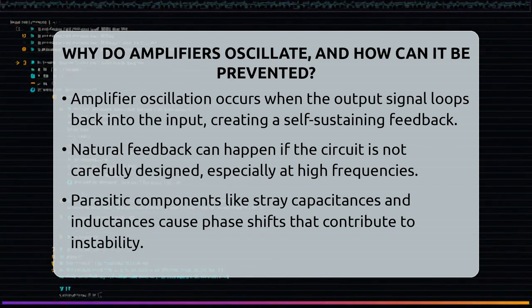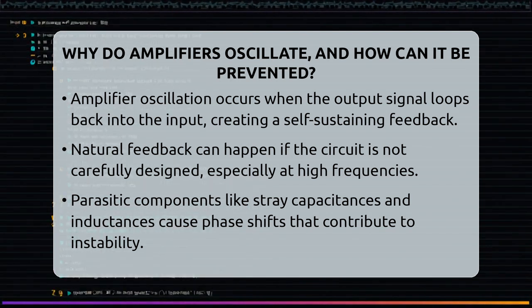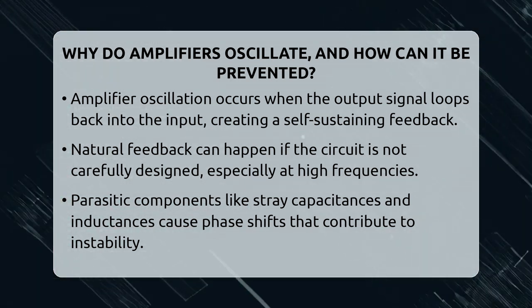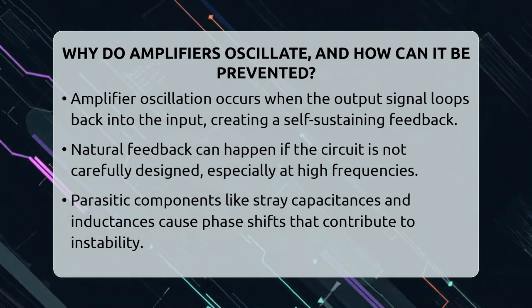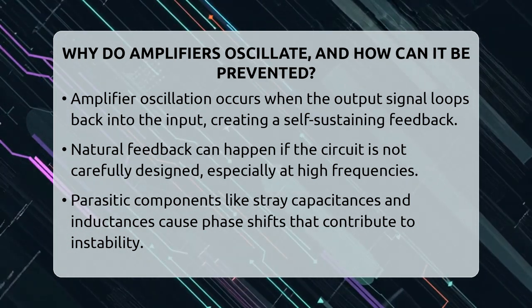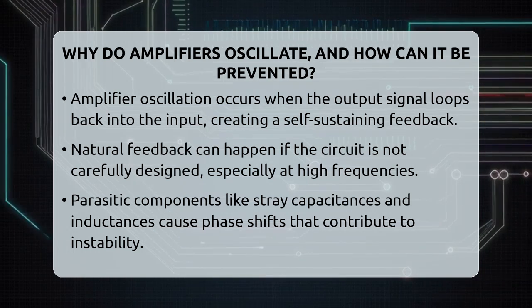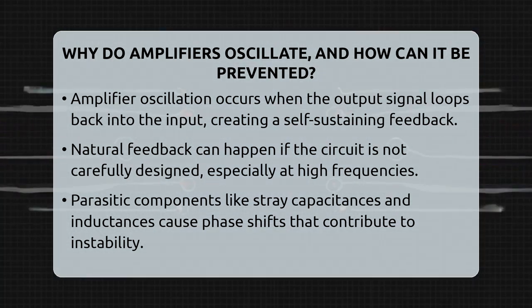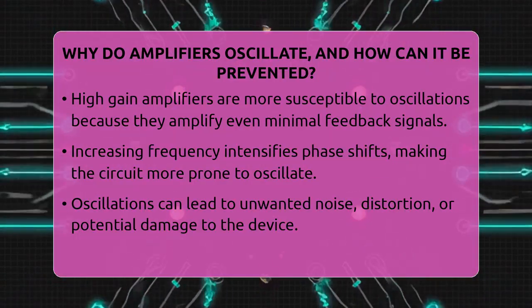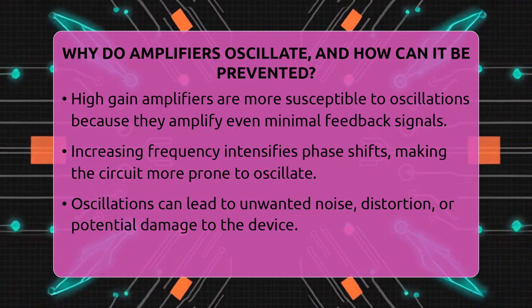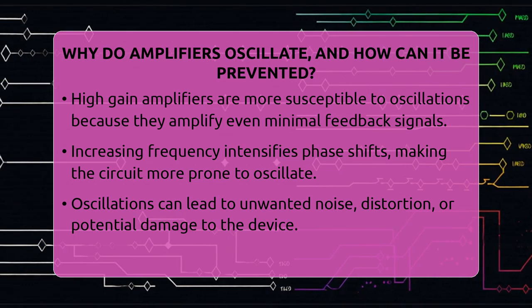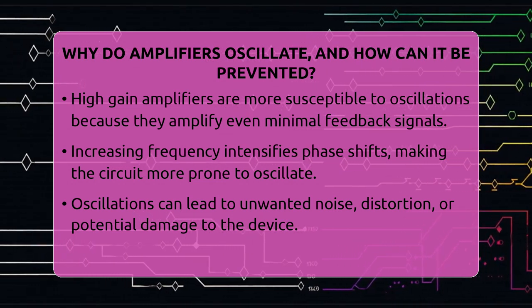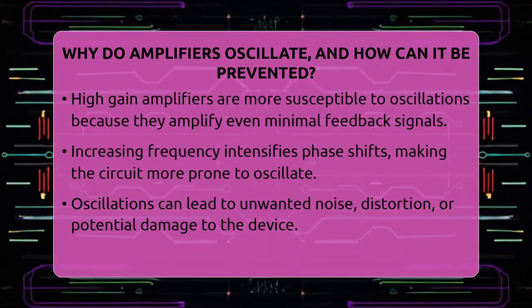Let's find out. Oscillation in amplifiers happens when the output signal loops back into the input in a way that sustains itself. This feedback loop can happen naturally if the circuit isn't designed carefully. When the feedback is in the right phase and the gain is high enough, it creates a continuous cycle of signals. This is more common at higher frequencies, where tiny parasitic effects can cause phase shifts.